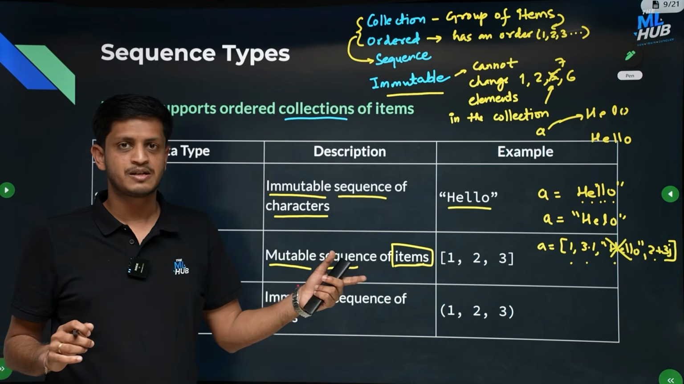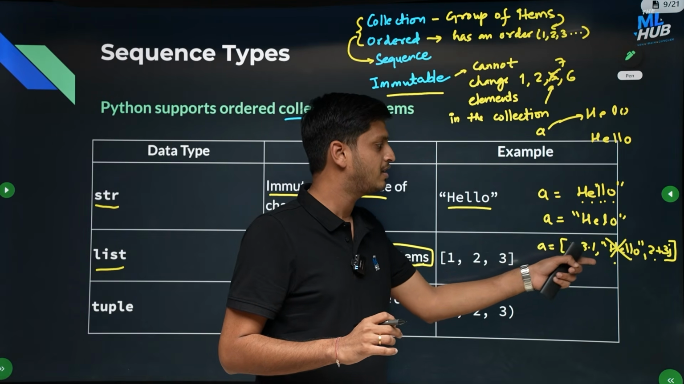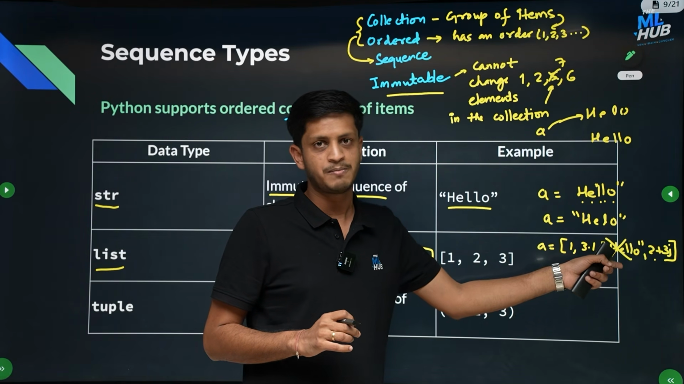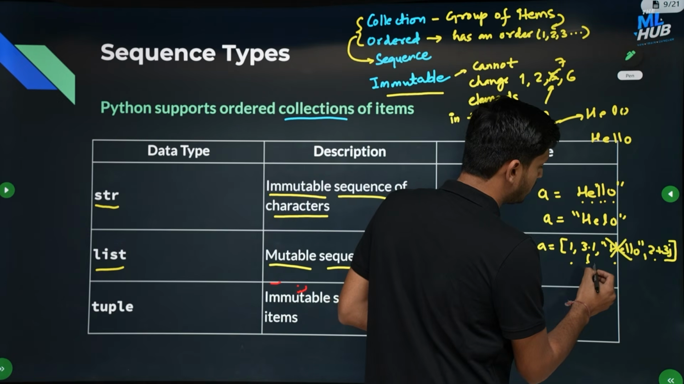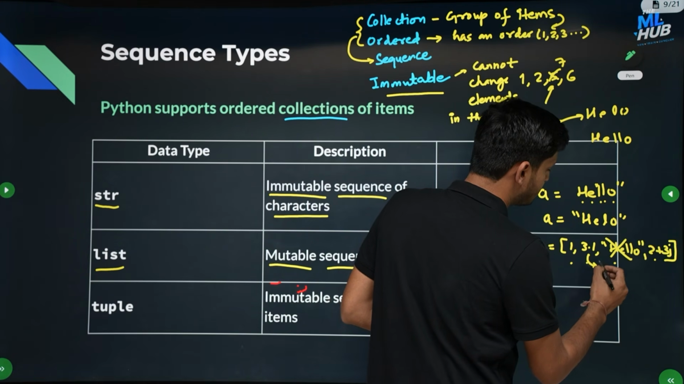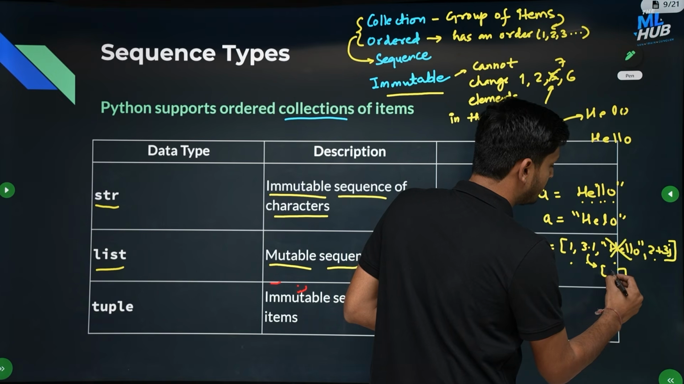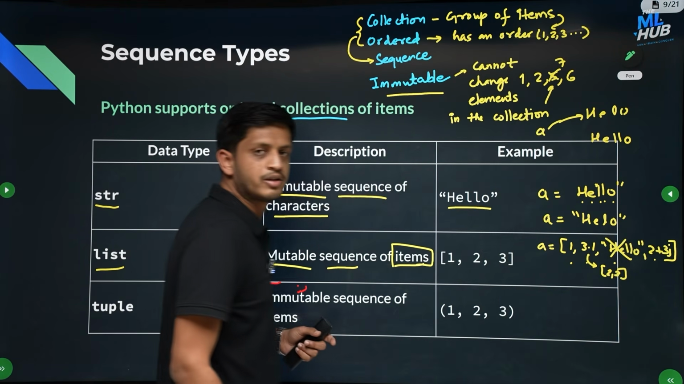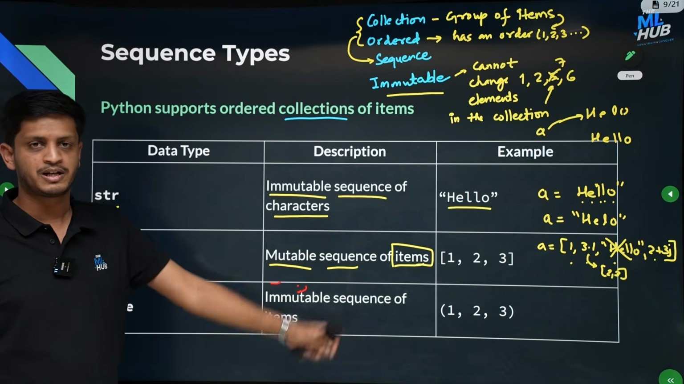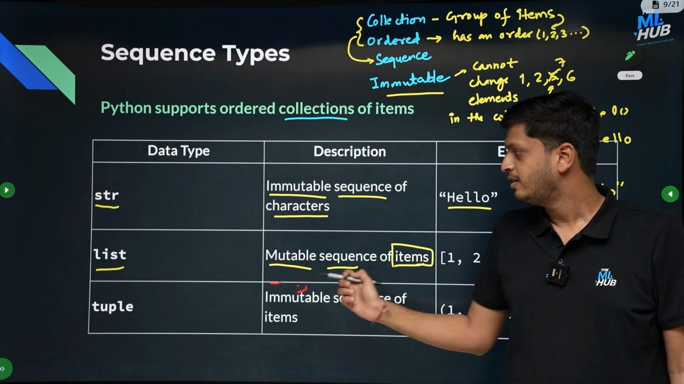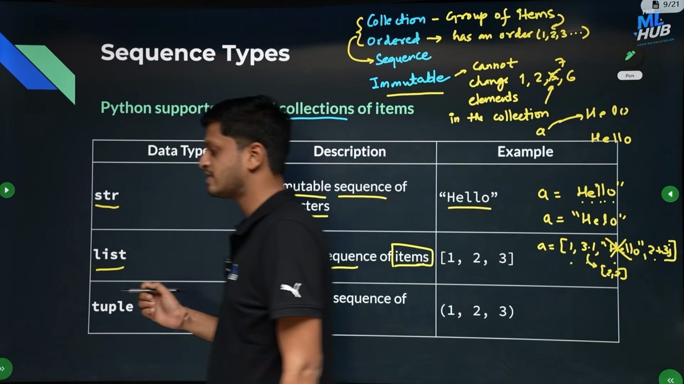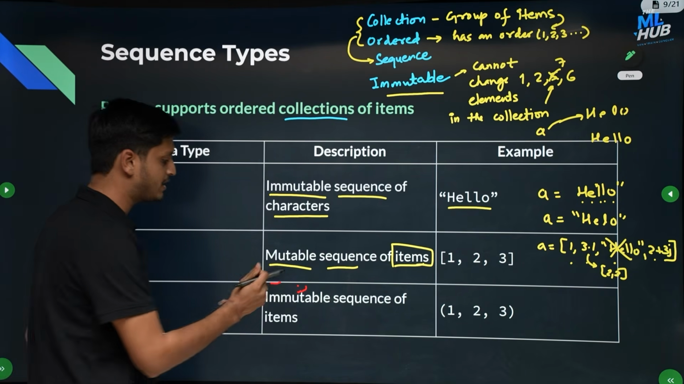So a list is a mutable sequence, and you can delete or insert elements in a list in the same memory location itself, or you can even change elements. If I want to change this floating point number into something else, I want to change it into another list, I can do that. So anything is possible, it is a mutable collection of items. Now the third one is a tuple. Tuple is again a sequence of items, but it is an immutable sequence of items.